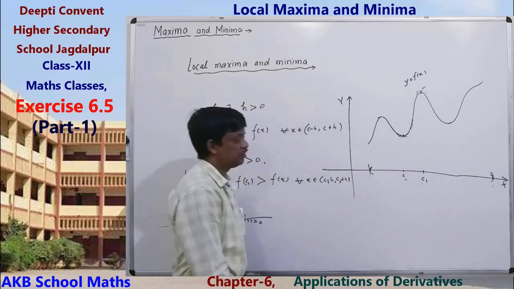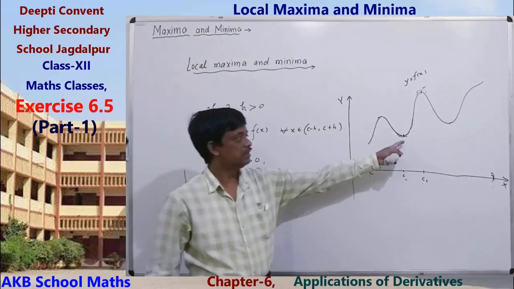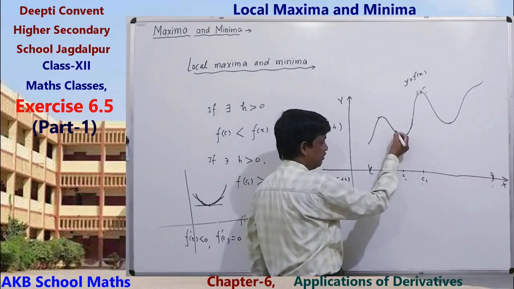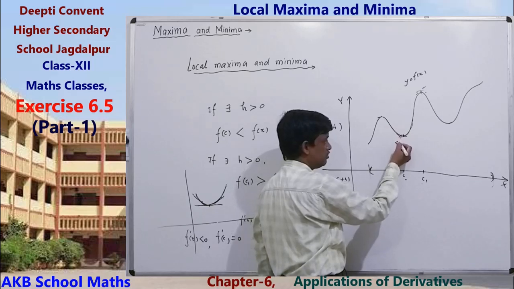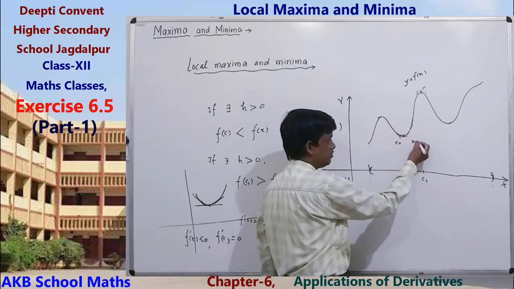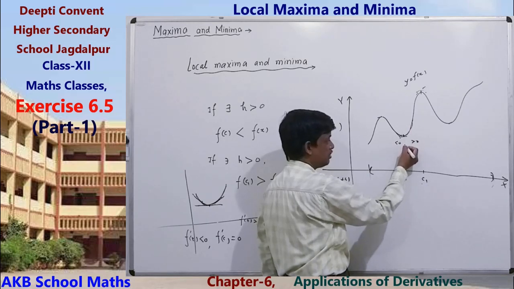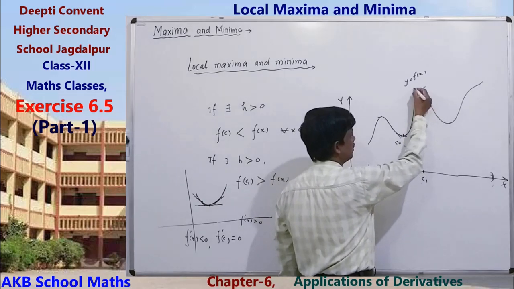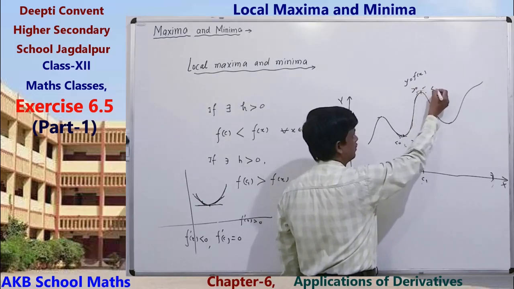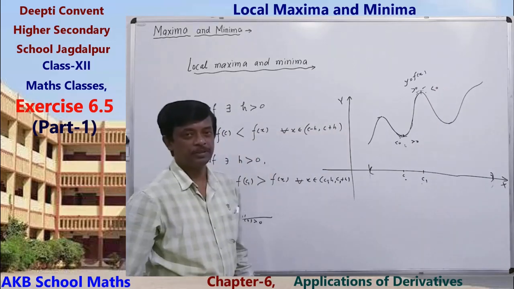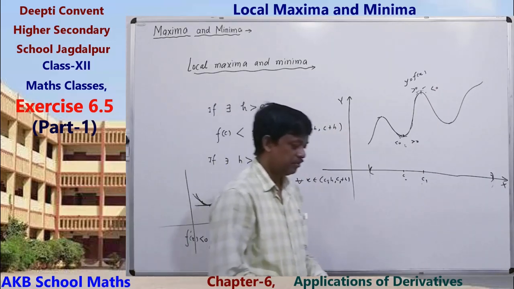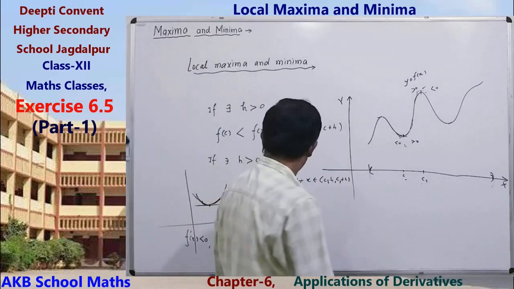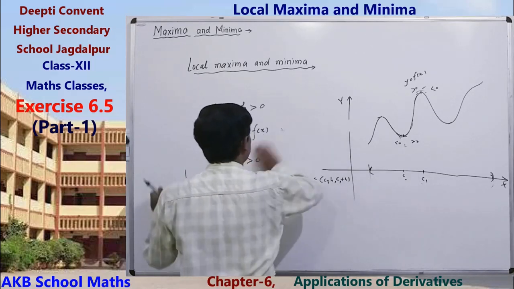That is, at the point of maxima or minima, derivative is equal to 0. This is decreasing, derivative less than 0. Increasing means derivative greater than 0. And derivative equals 0 at the point of minima. Similarly here, first increasing and then decreasing. Okay. So, by this concept we can define a first derivative test for maximum and minimum of a function.